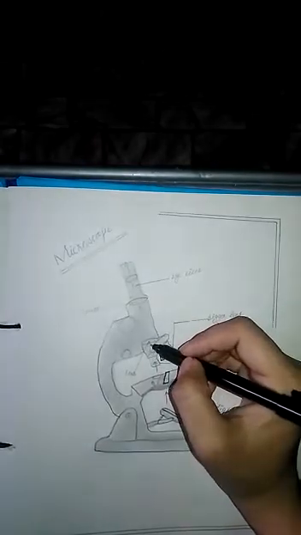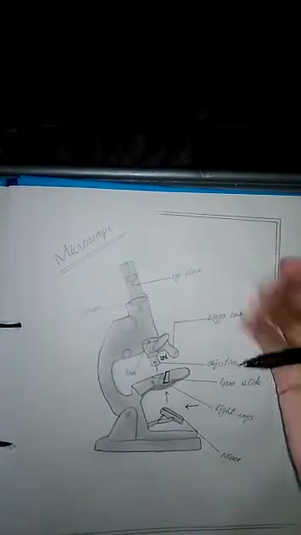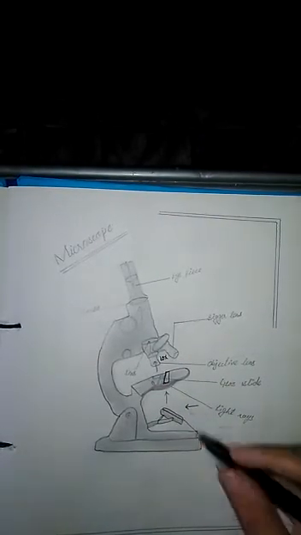This is eyepiece. Eyepiece is that portion of microscope from where we see. The light rays passing through objective lens enter in eyepiece, and from eyepiece these light rays enter in our eyes, and we can see the object under the microscope.